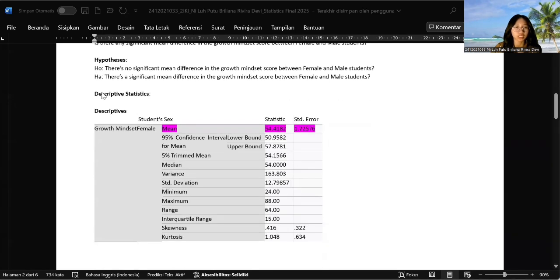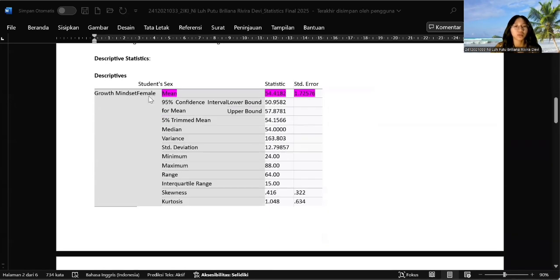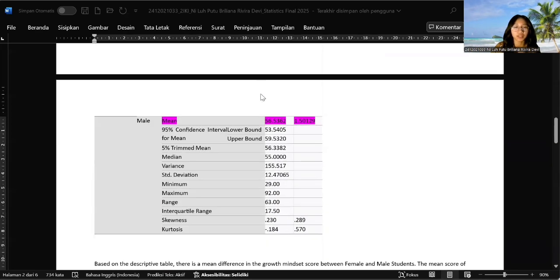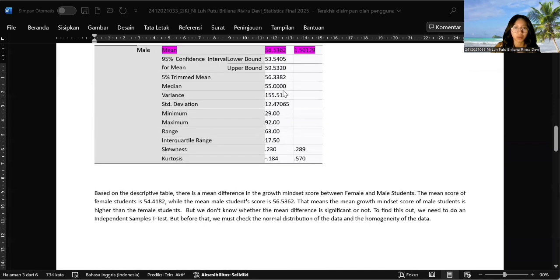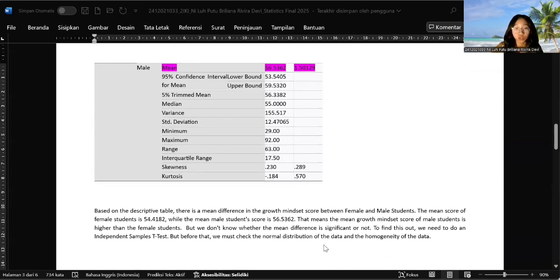Now let's move to the descriptive statistics. Based on the table here, we can see that the mean score of the female students is 54.4182, and the mean score of the male students is 56.5362. Both of those scores mean that the mean growth mindset score in male students is higher than the female students, or is better than the female students. But we don't know whether the mean difference is significant or not.